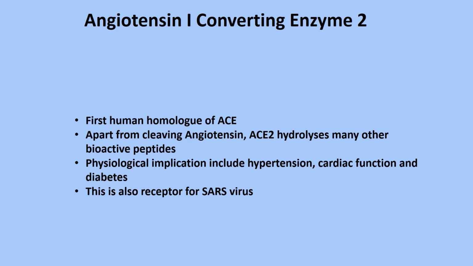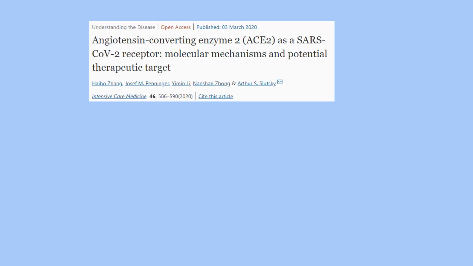This ACE2 has also been seen as a receptor for the SARS virus. As we have seen, the expression of ACE2 is highest in the intestine. ACE2 is expressed on the luminal surface of the intestinal epithelial cells, where it functions as a co-receptor for nutrient uptake, in particular for amino acids.